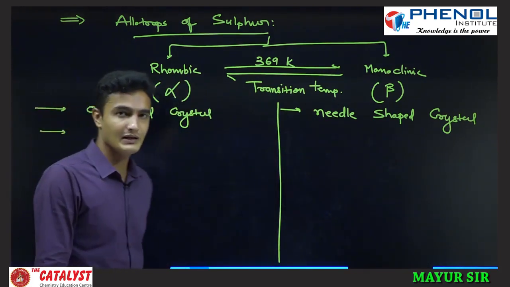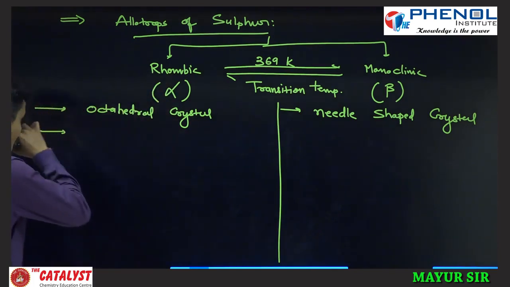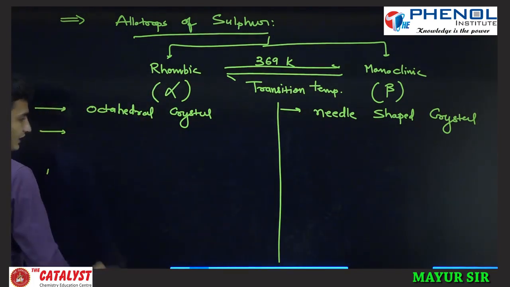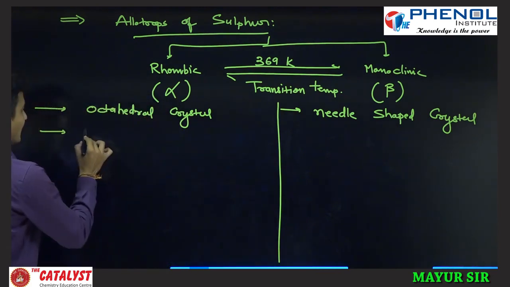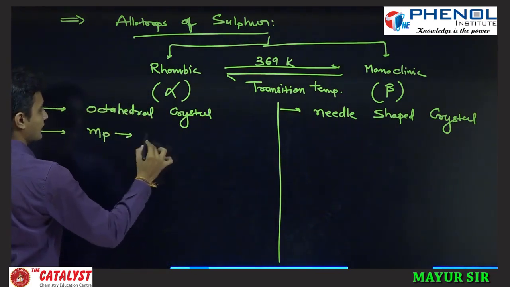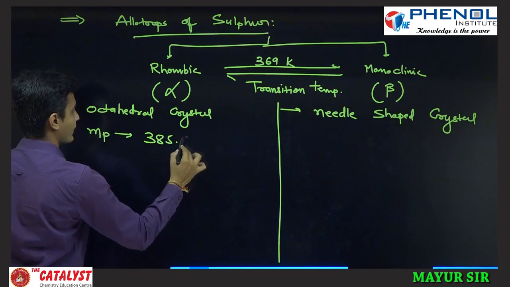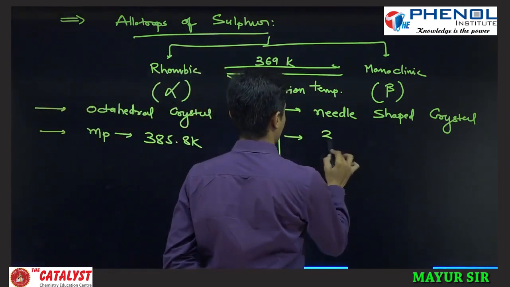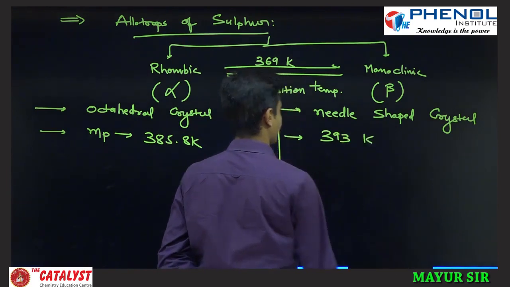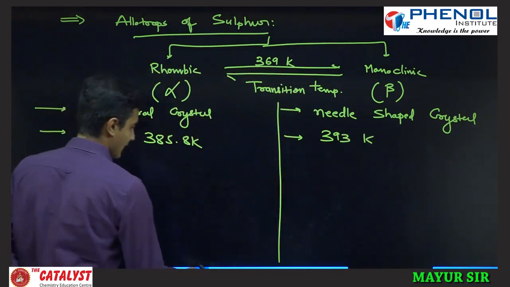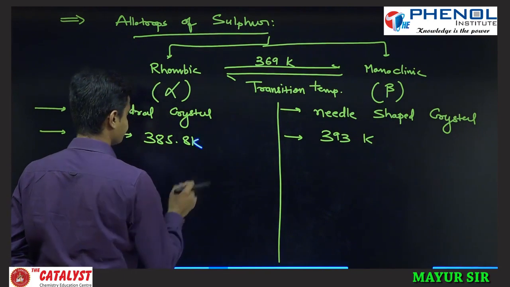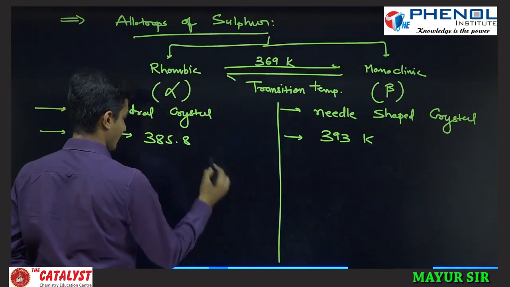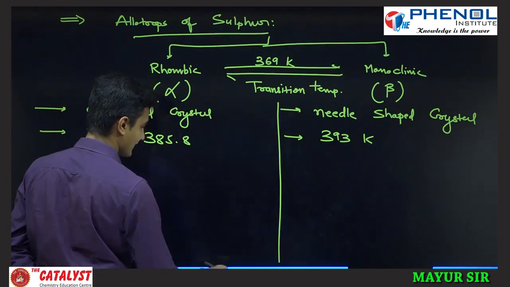If you see the melting point of the crystal, here we can write 385.8 Kelvin, and here you can write 393 Kelvin. This is the melting point of monoclinic and rhombic sulfur.